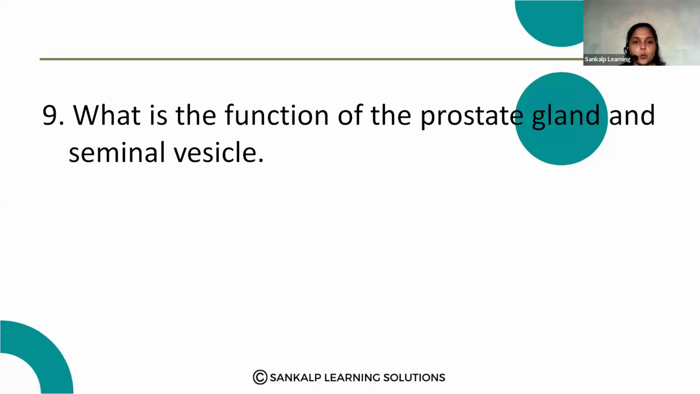Next question. What is the function of the prostate gland and the seminal vesicle? Here, when the sperms are moving through the ducts, the vas deferens, they will receive some secretion from the prostate gland and the seminal vesicle. So they secrete some fluids. These glands add some secretion for the sperms.